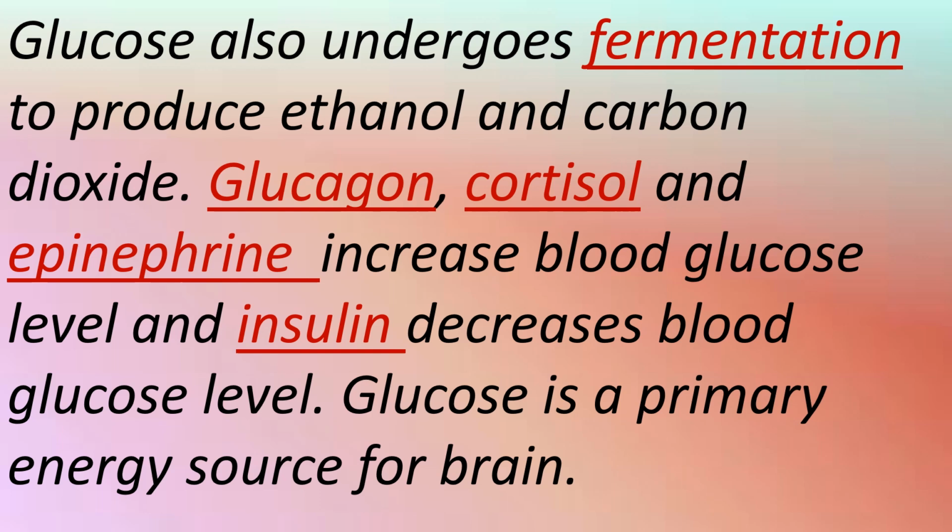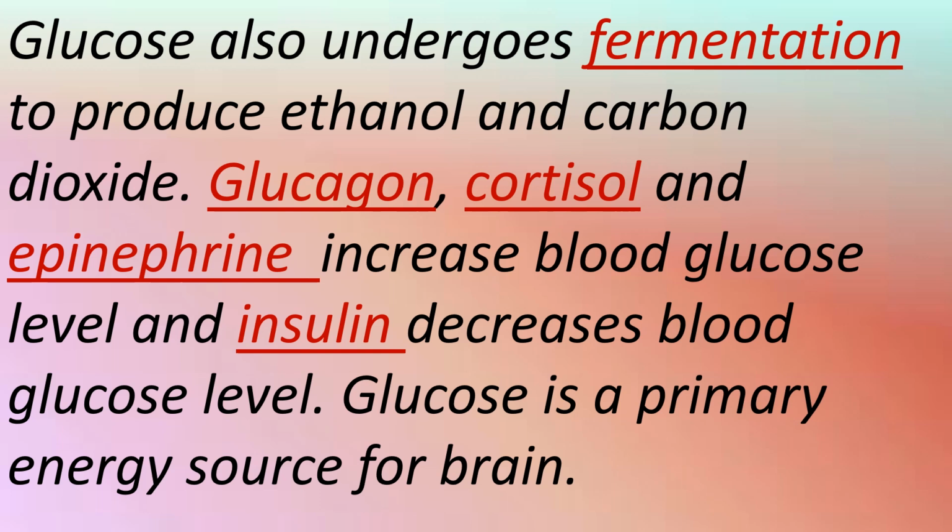There are two types of fermentation, ethanolic fermentation and lactic acid fermentation. Glucose is converted to ethanol and carbon dioxide in ethanolic fermentation, and glucose is converted to lactic acid in lactic acid fermentation, when yogurt is formed.